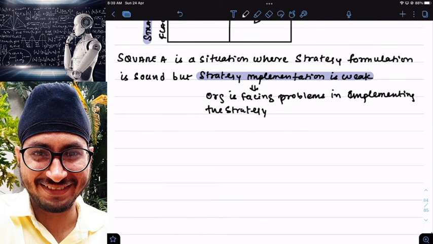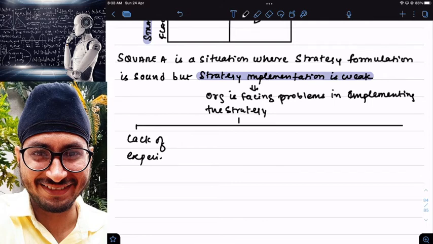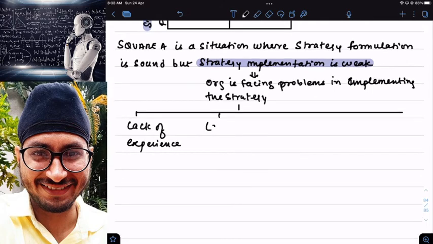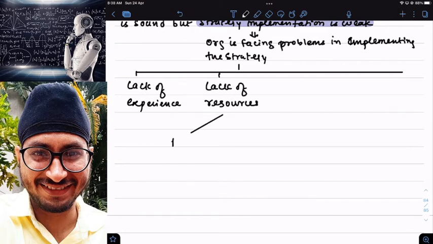Why, sir? There are many reasons that a company might be facing problems in implementing a strategy. For example, lack of experience, especially for startup companies, or lack of resources. Resources can be financial, so there may be a lack of financial resources, or there may be a lack of non-financial resources.